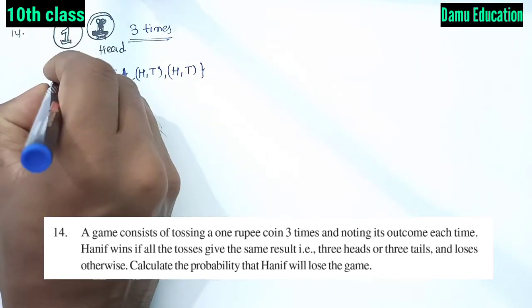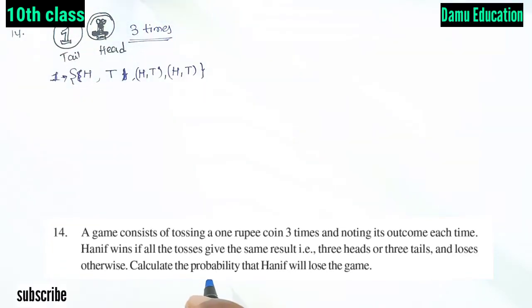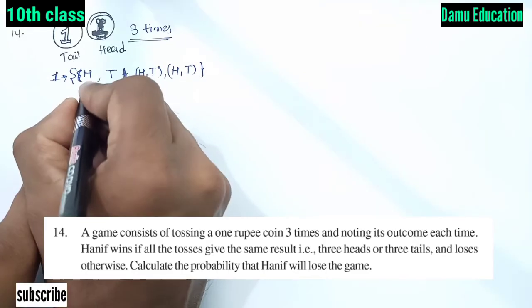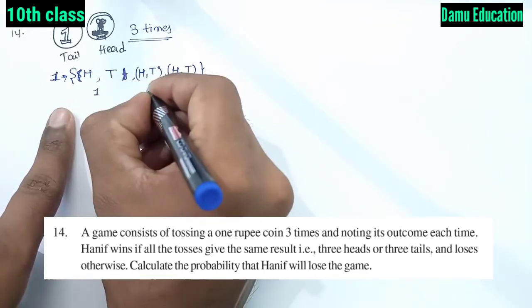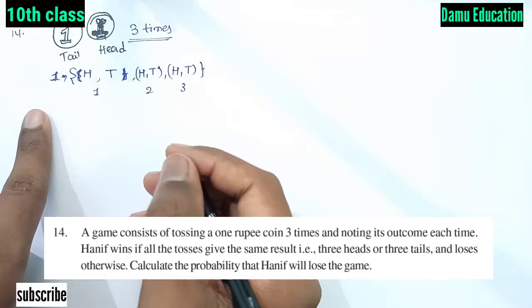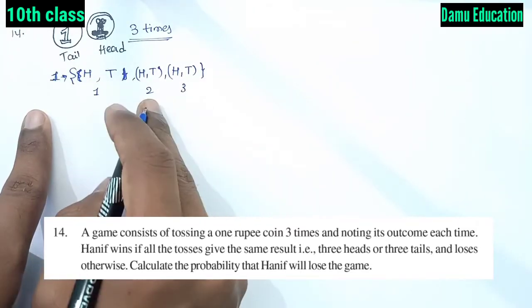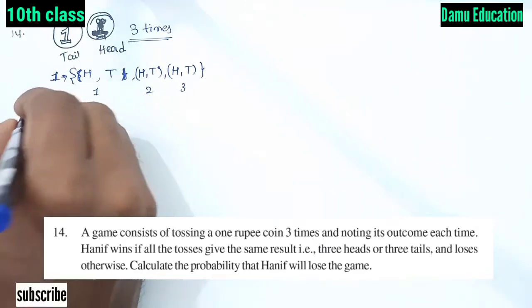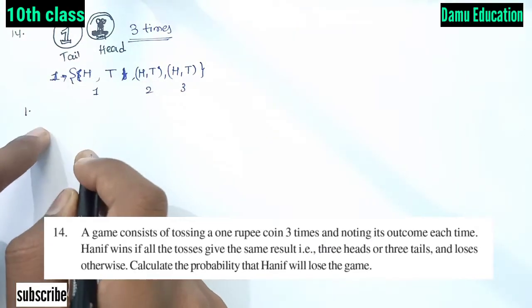So what are the possible outcomes when tossing 3 times? We have to check it here.